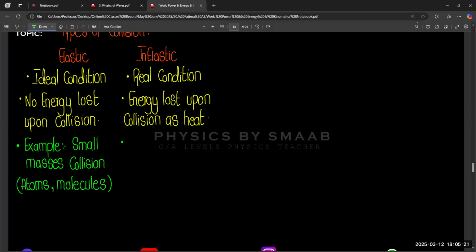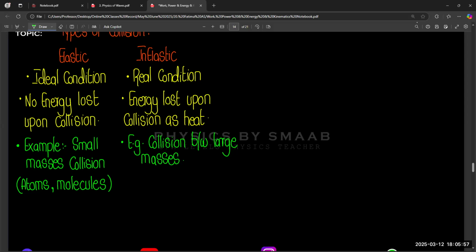This type of collision between large masses is called inelastic collision. So this is the idea of elastic and inelastic collision.